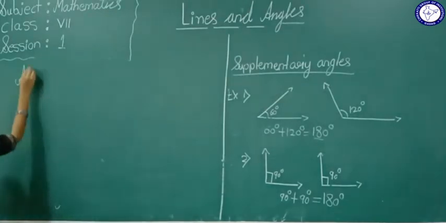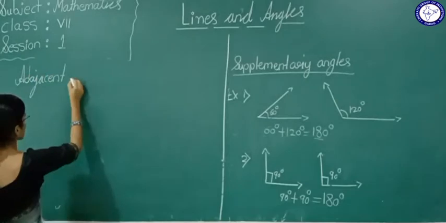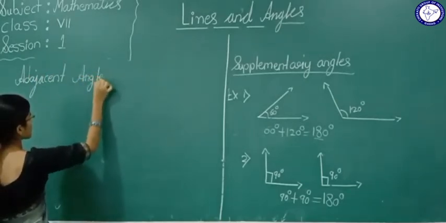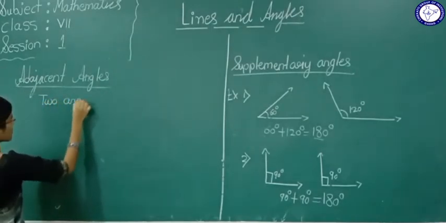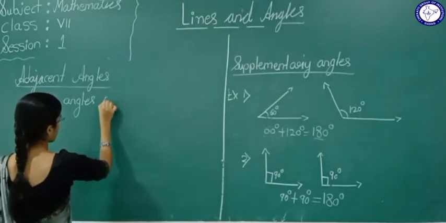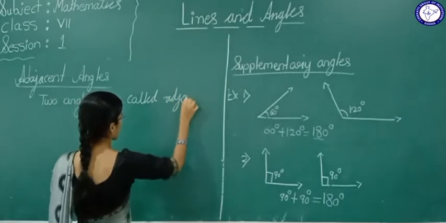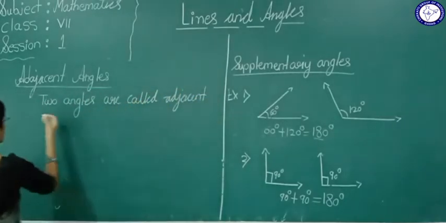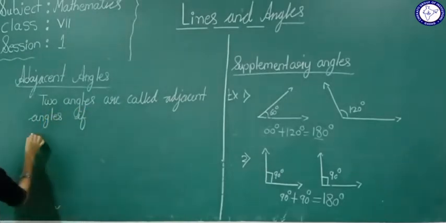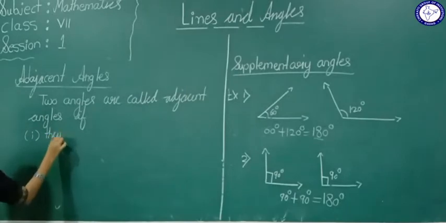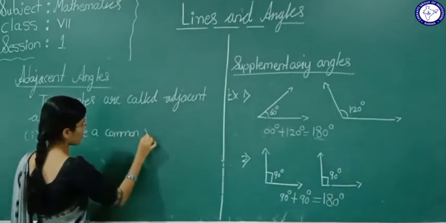The next definition is adjacent angles. Now I will write the definition here. Two angles are called adjacent angles if, first condition, they have a common vertex.